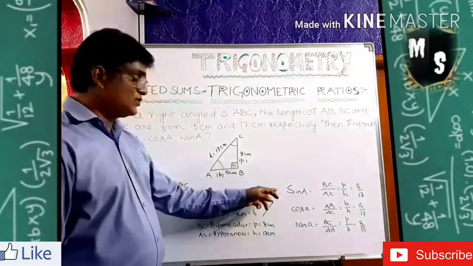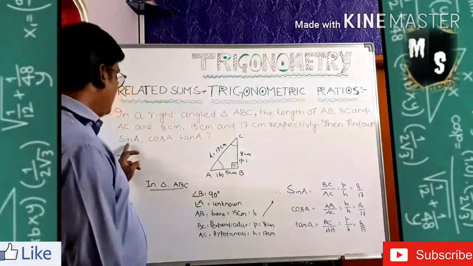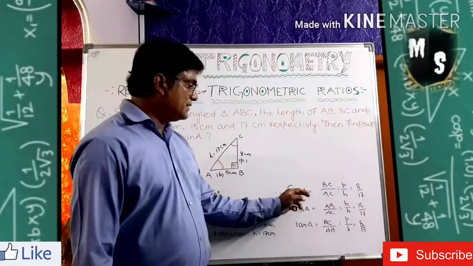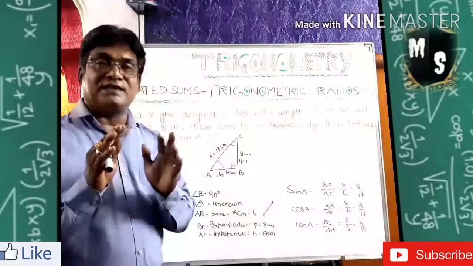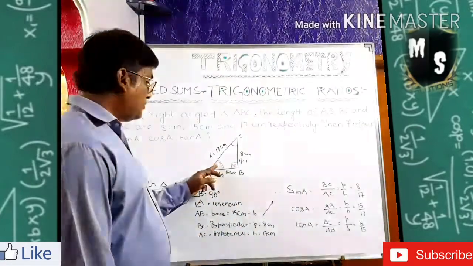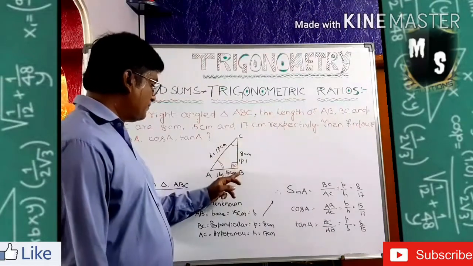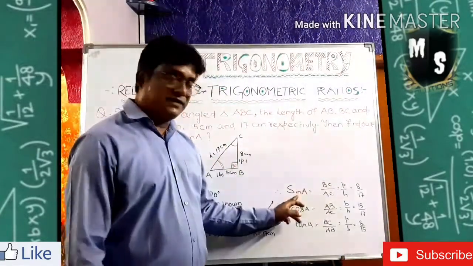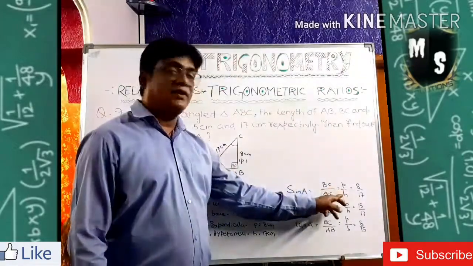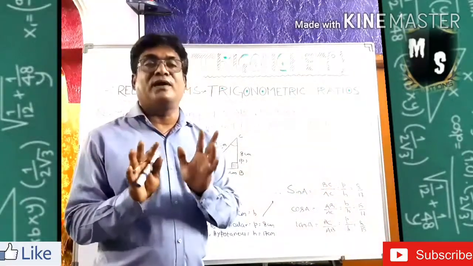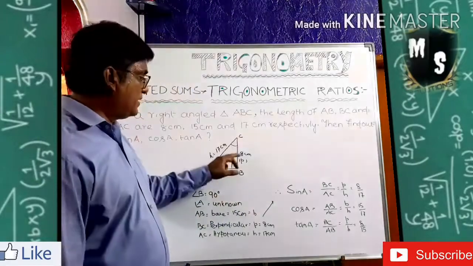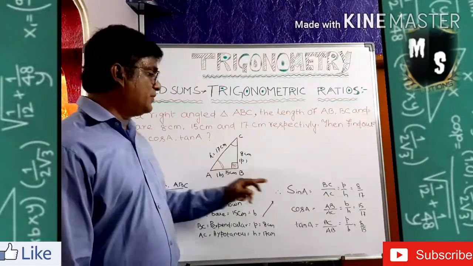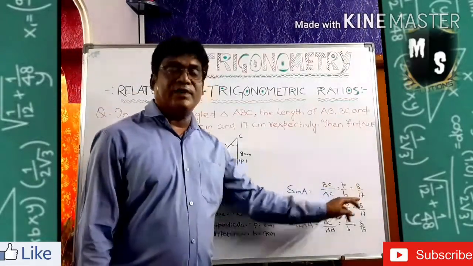Then what is asked of you? The sine. You have to find the sine. So what is sine? Sine is the opposite side by hypotenuse. The unknown angle's opposite side, BC, by hypotenuse, AC. You write that BC by AC, and as I always said, sine is the relation between P and H, perpendicular and hypotenuse. What is the perpendicular here? 8. And what is the hypotenuse here? 17, that is 8 by 17.